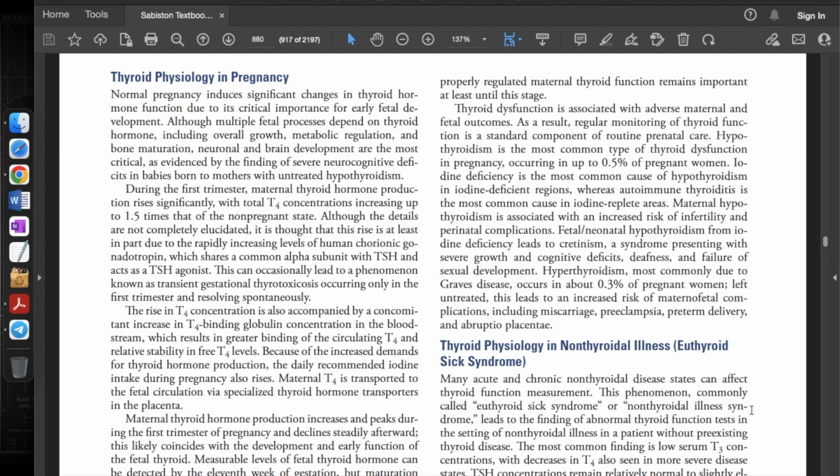After the normal thyroid physiology in adults, let's move on to some special cases in which the thyroid physiology changes in different conditions like pregnancy or non-thyroid illnesses such as euthyroid sick syndrome. Starting with the thyroid physiology in pregnancy.